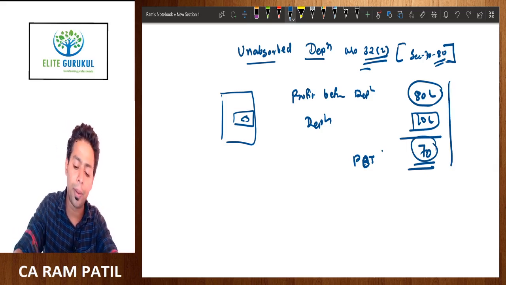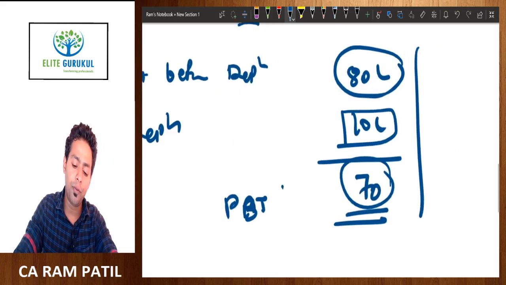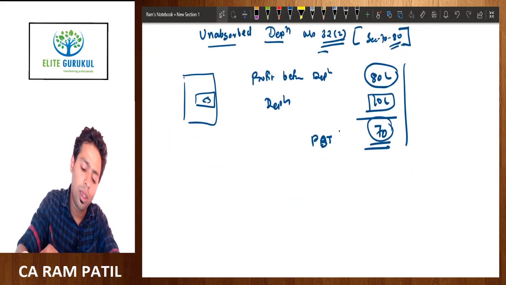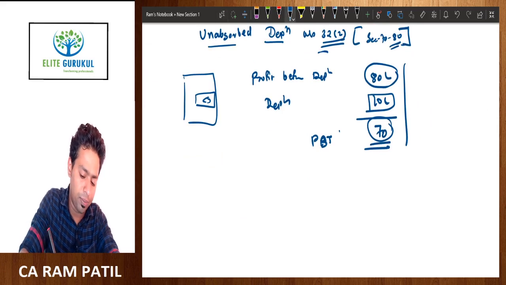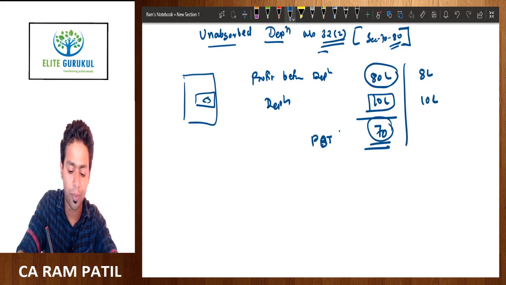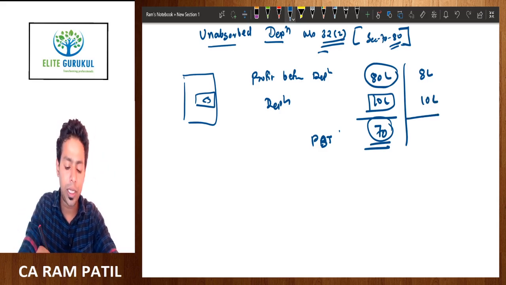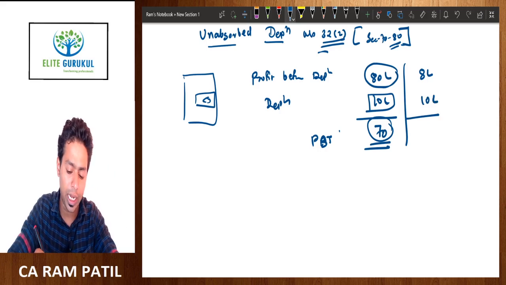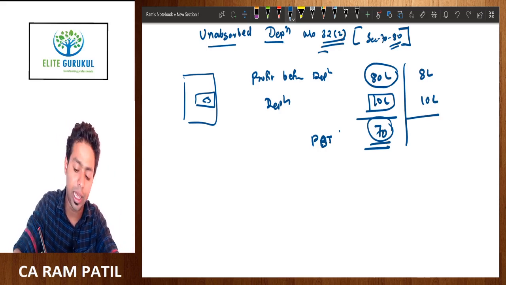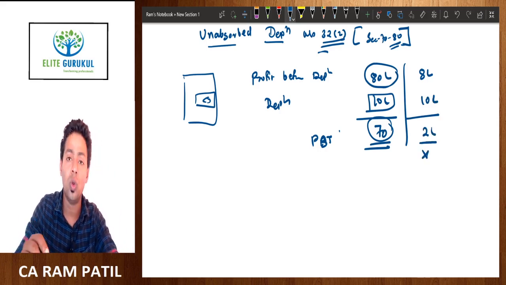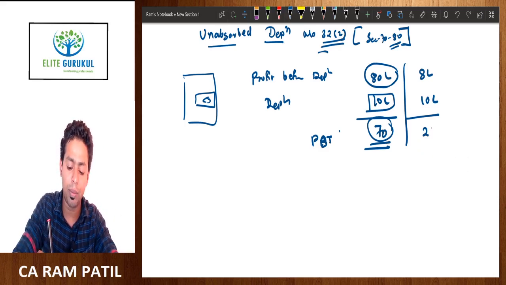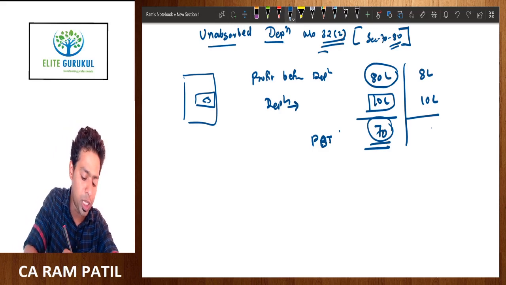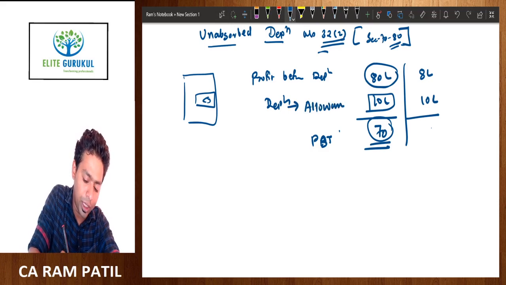But what can happen apart from this? Say, for example, my profit is 8 lakh, and my depreciation is 10 lakh. Now what will happen? Some people say, because my profit before depreciation is 8 lakh and my depreciation is 10 lakh, there will be a loss of 2 lakh. The answer is no. There won't be any loss of 2 lakh, because in income tax, please understand, we don't call depreciation an expense, we call depreciation an allowance. It's not an expense.